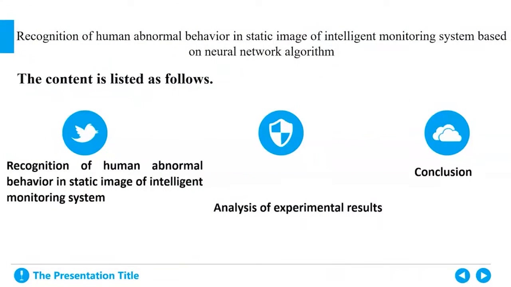The content is listed as follows. The first part is recognition of human abnormal behavior in static image of intelligent monitoring system. The second part is analysis of experimental result. The third part is conclusion.